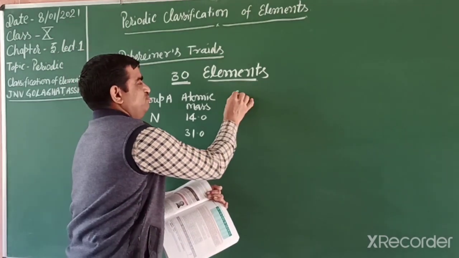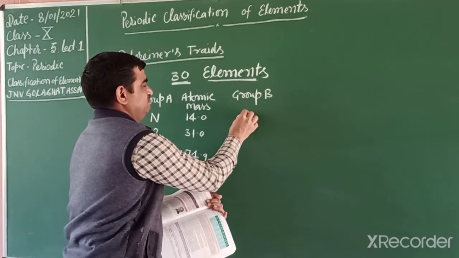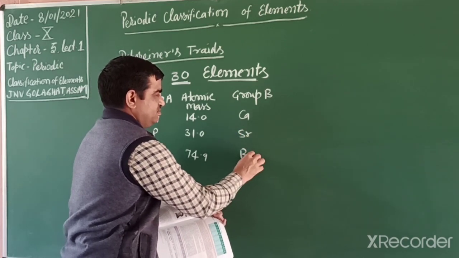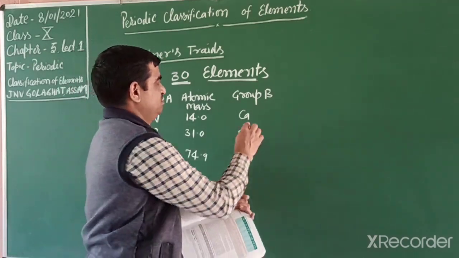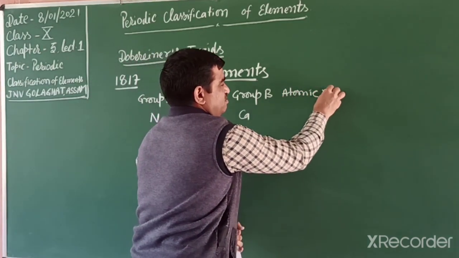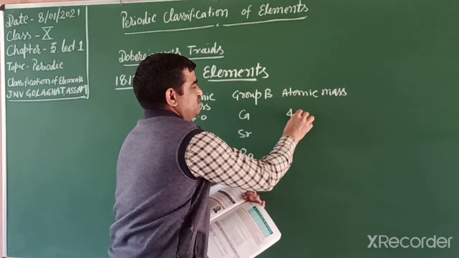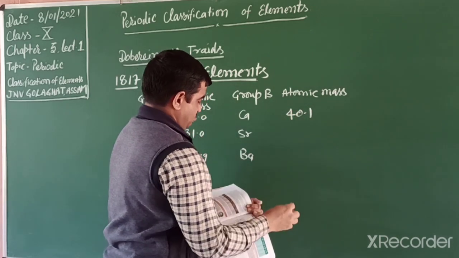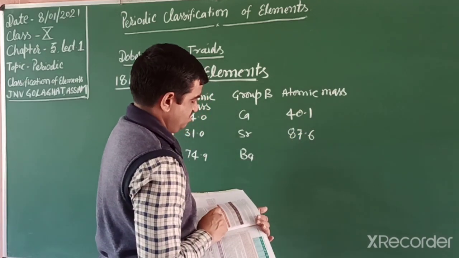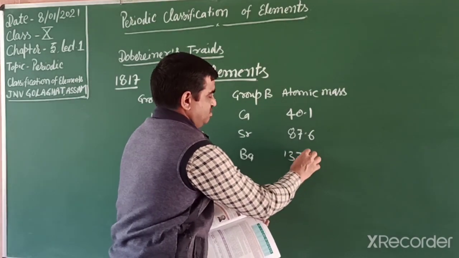Then next, group B. In group B he took calcium, strontium and barium, and their atomic masses are also given: calcium 40.1, strontium 87.6 and barium 137.3.